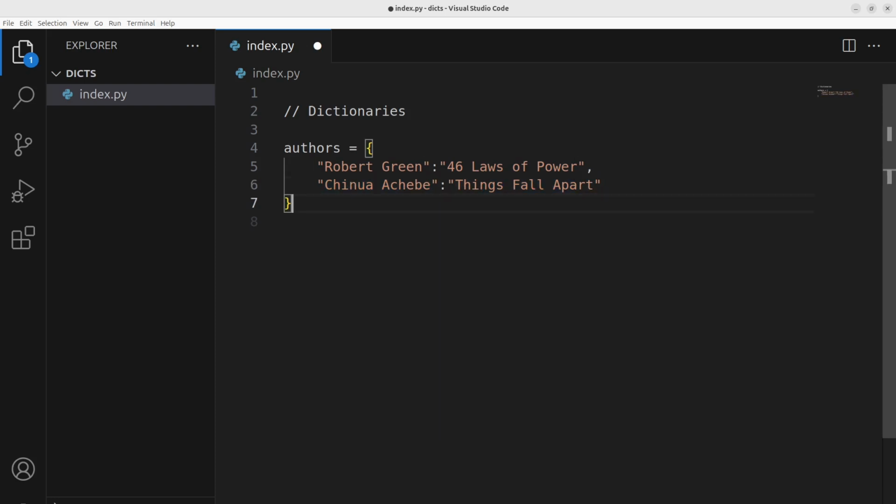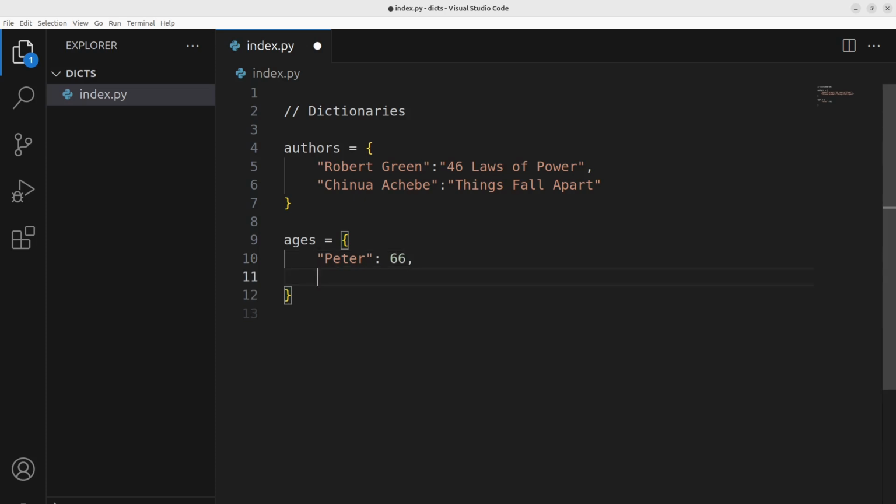Now, we can have a dictionary of ages, whereby we have individuals with the name of the individual, Peter, and the corresponding age, maybe 66. Could be Peter Drury.